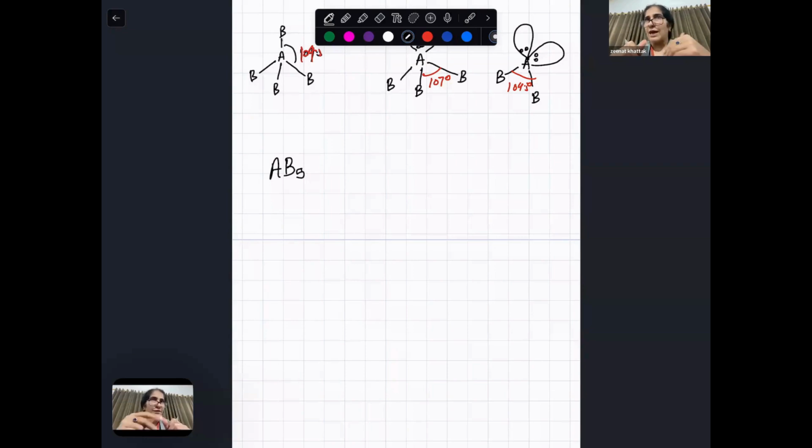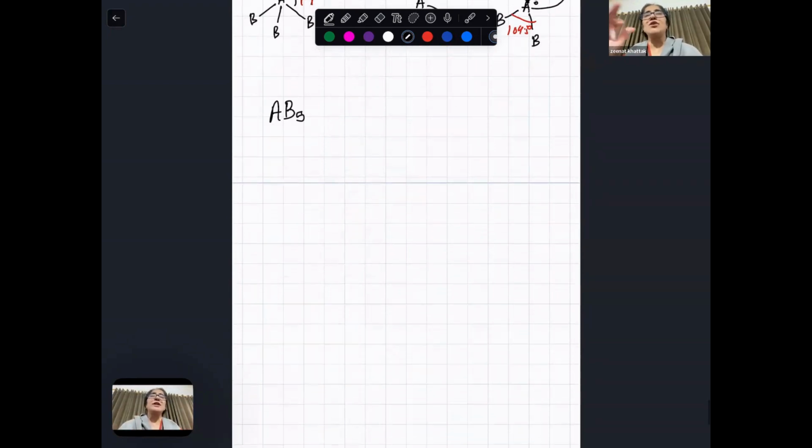AB2 first case, AB3 and AB2E, and then AB4, AB3E, AB2E2. But in AB5, we are not going to study AB4E or AB3E2, just AB5. In AB5, they're all bonds. Do you think they're equally repelling? Yes, they're all bonds, equally repelling.